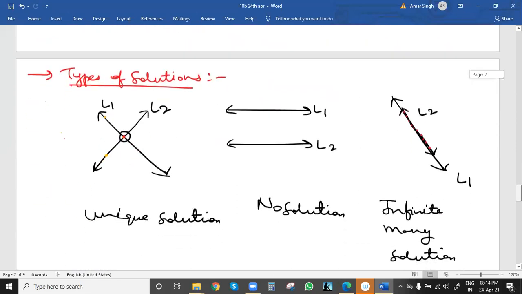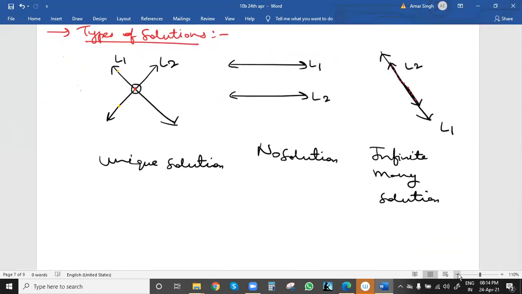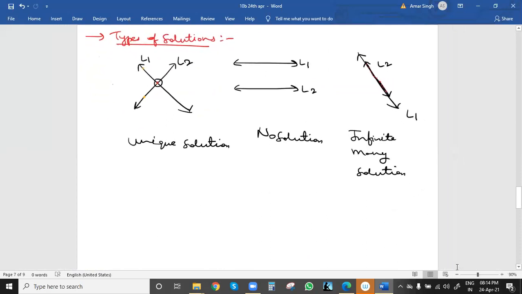If we get a unique solution, then afterwards we will draw the graph, right? Not necessary. We'll draw for all the cases, but if you know the answer before drawing, it will be easier. It means you will know whether the lines will cut, or they will be parallel, or they will coincide with each other. So we have this in the back of the mind, that this kind of graph we will get.